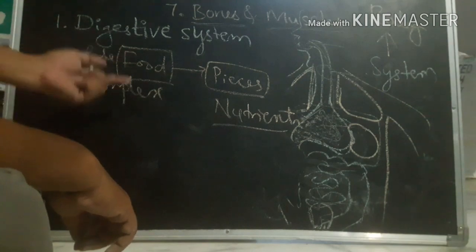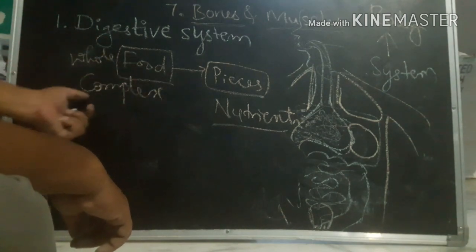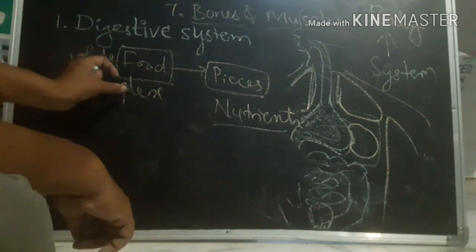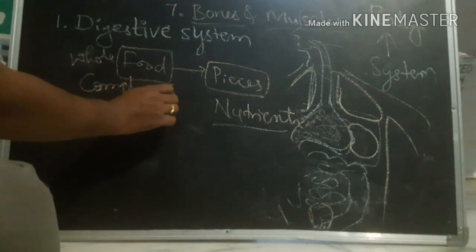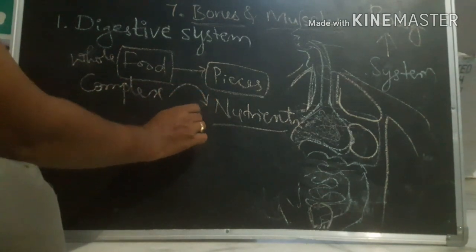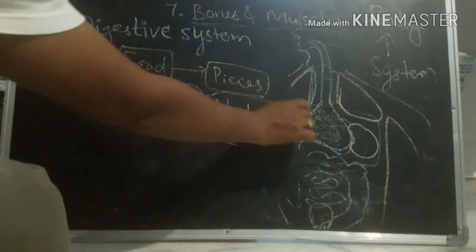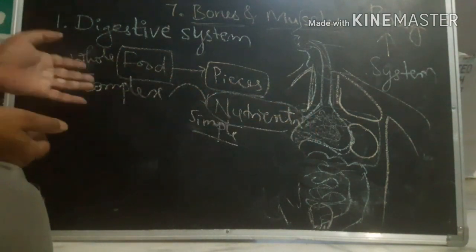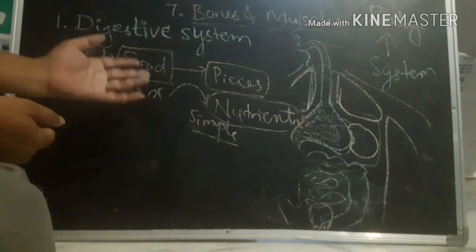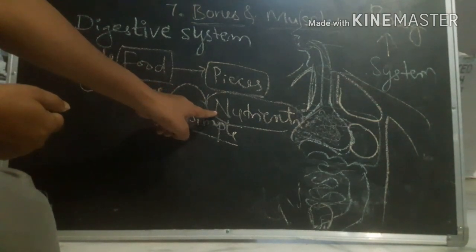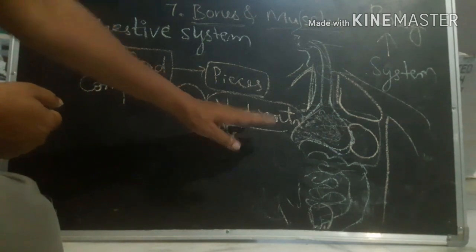Chapati, curry, egg curry or chicken, whatever you are eating, that is raw, complex food, and it is broken into simple forms. They are nothing but nutrients. For what are we eating food? To get energy. Who gives us energy? Nutrients present in the food give us energy. Then who releases the nutrients?